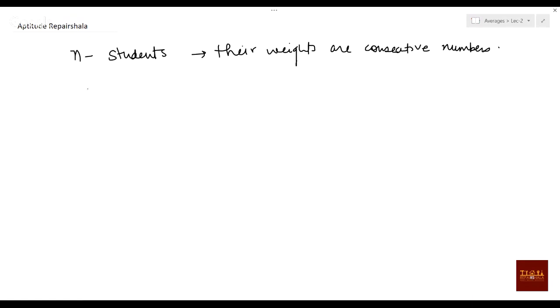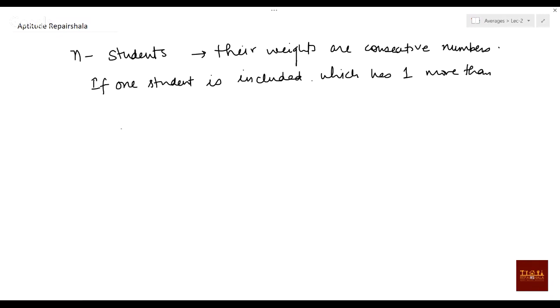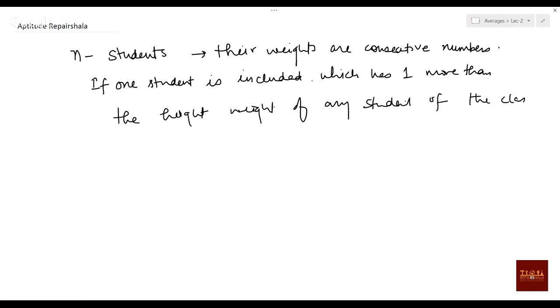If one student is included which has one more than the highest weight of any student of the class, what will the average of the class be increased by?